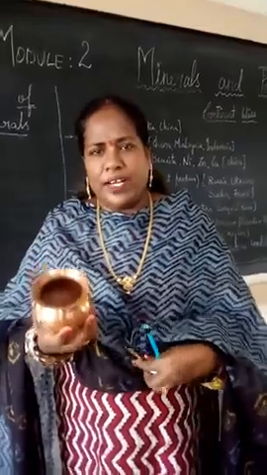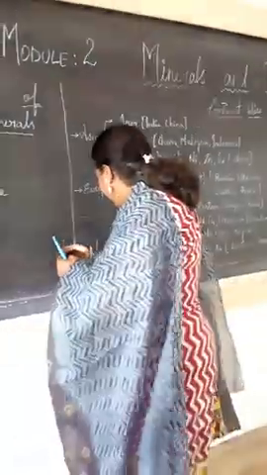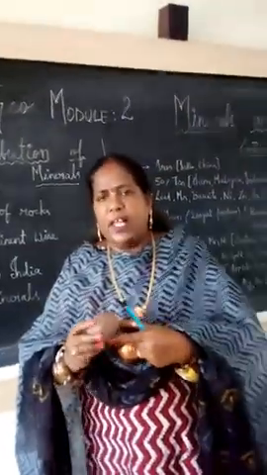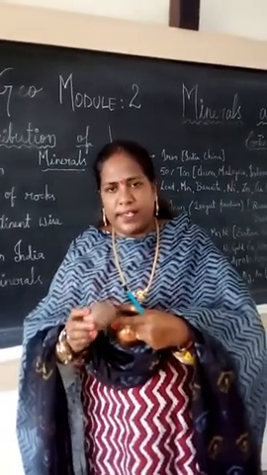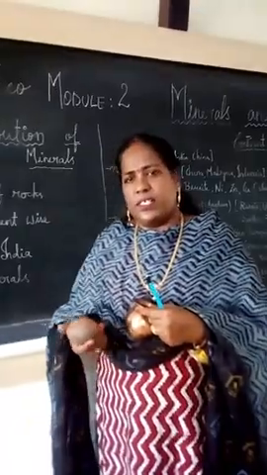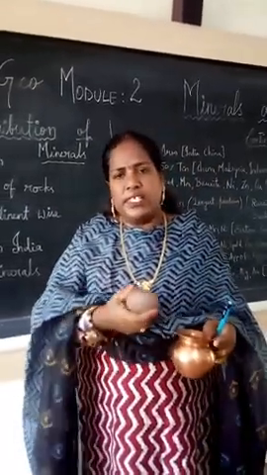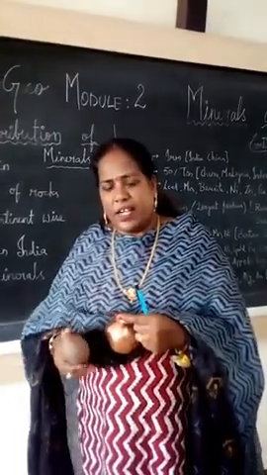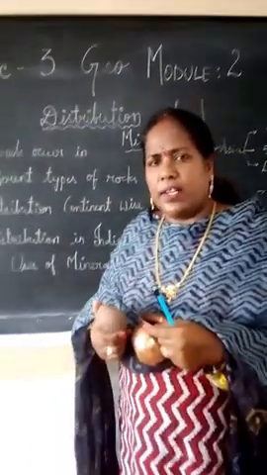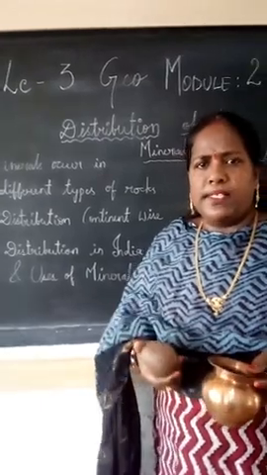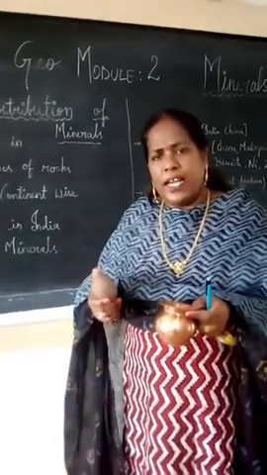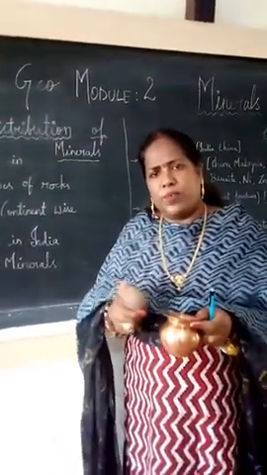One more, see here, granite. This rock is a collection of mineral particles. These rocks differ in colors. In our house, we can see the kitchen platform made with granite. Our flooring is marble, and in the bathroom we use different tiles. These all come under granite and marble. Marble is a metamorphic rock. Coal, under great pressure and heat, changes into diamond. It is an example of the metamorphic.